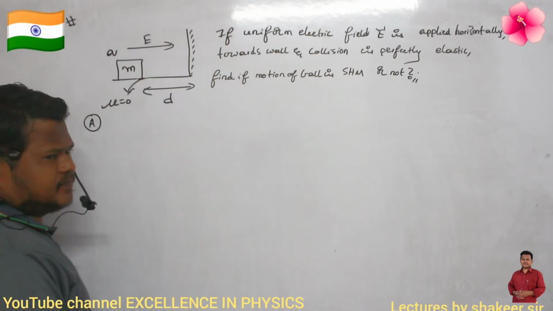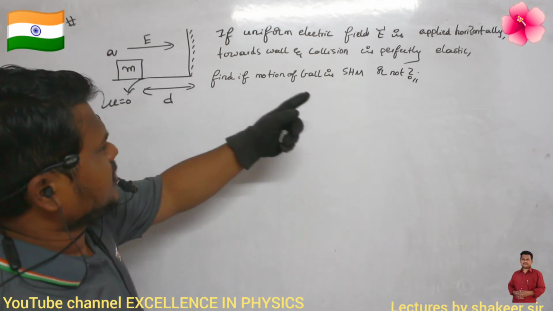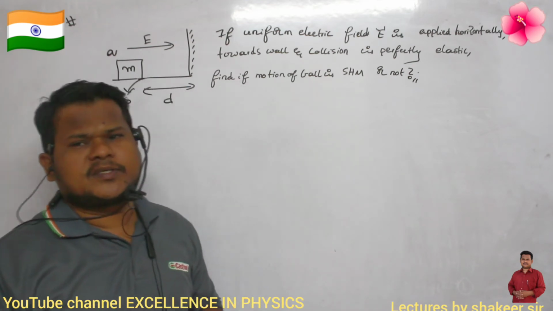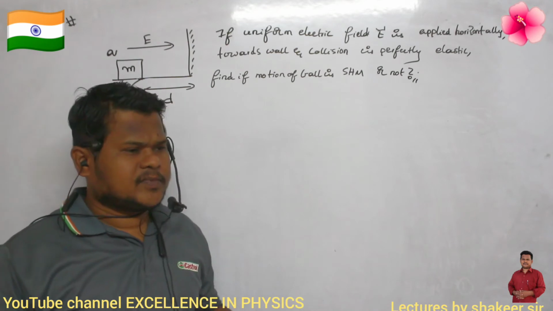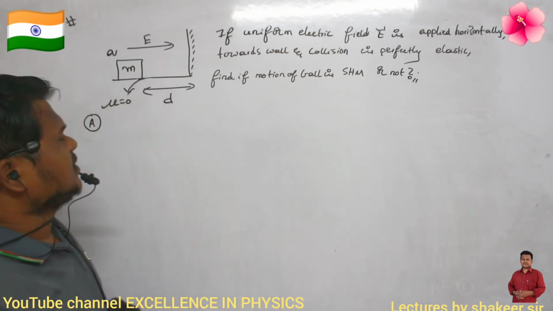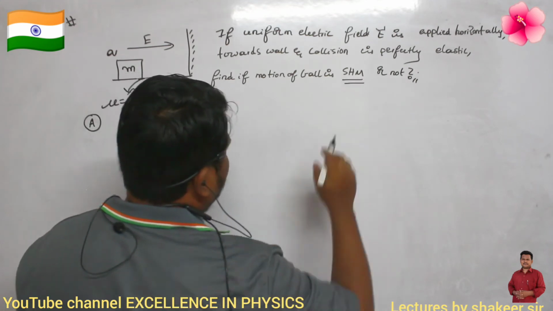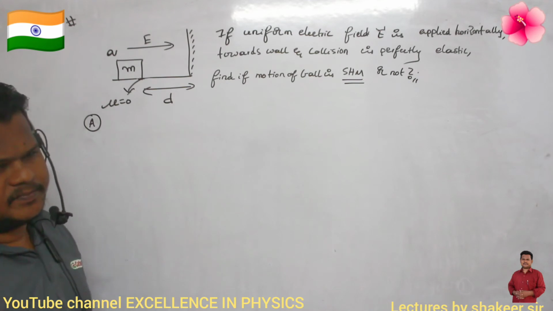It is also given that the collision between this body and this wall is perfectly elastic. What is meant by elastic collision we have already studied, no? Momentum is always conserved, kinetic energy is also conserved. Then find whether the motion of the ball is simple harmonic motion or not. That is the question.